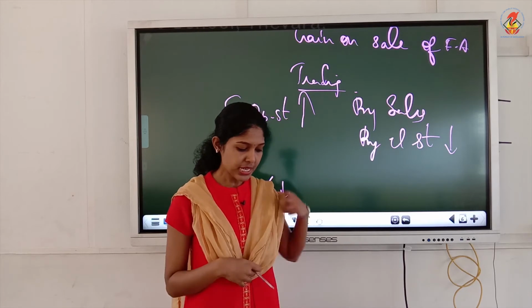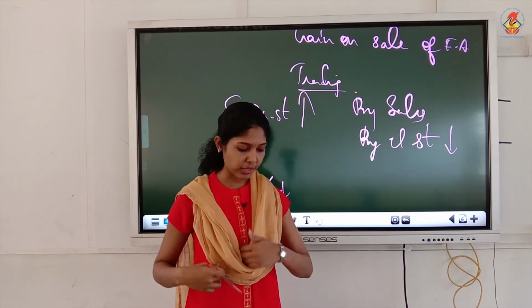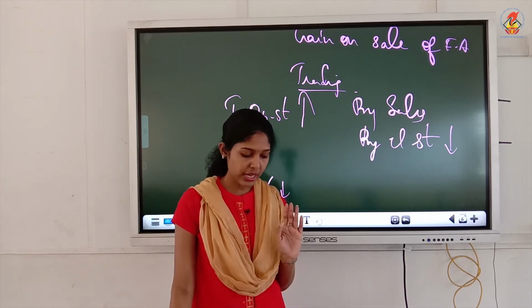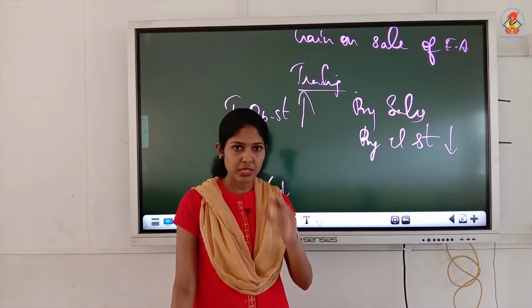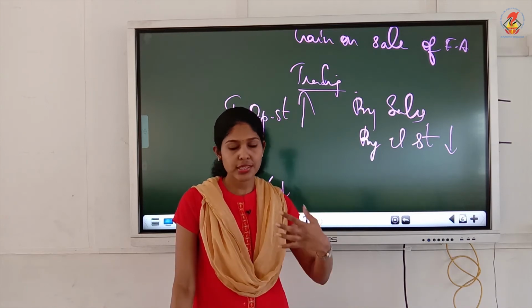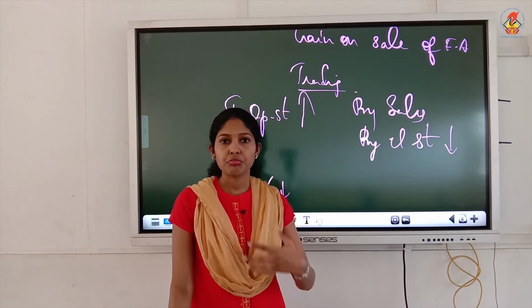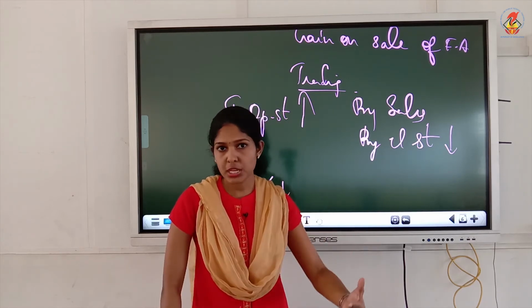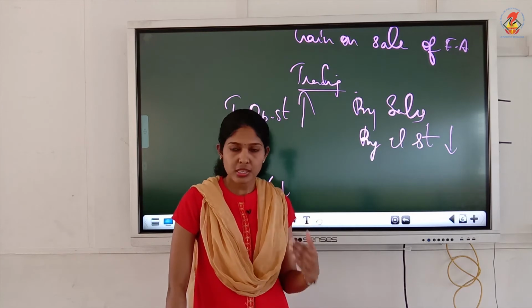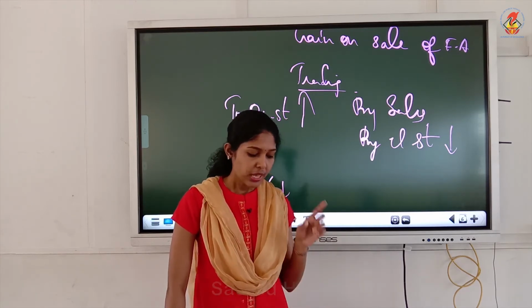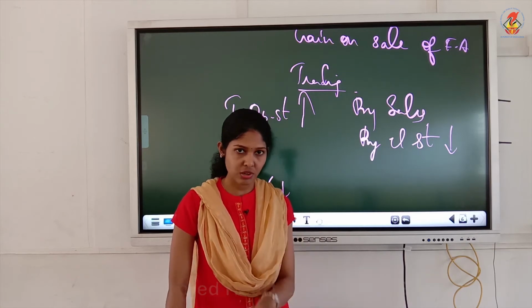Then capital expenditure charged as revenue expenditure. Capital expenditure means non-recurring expenditure, like purchased machinery is a capital expenditure. We will not purchase machinery frequently, isn't it? Within 1 year we will not purchase additional machinery again. So that is called capital expenditure, which you have learnt already in NPO. So capital expenditure charged as revenue expenditure.